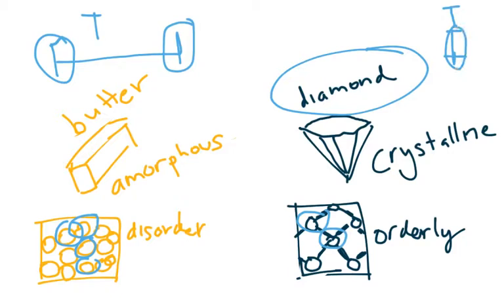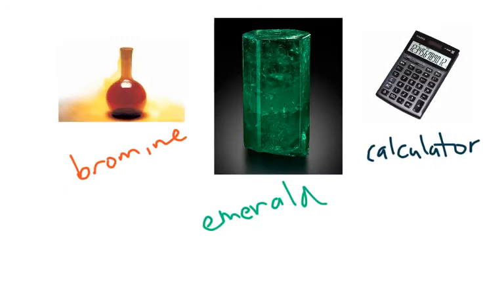Now let's try identifying some states of matter. In the first image, we have a sample of bromine in the flask. What states of matter can we find in this image? Well, we see some clouds that don't have a definite shape nor volume, so these are most likely gases.